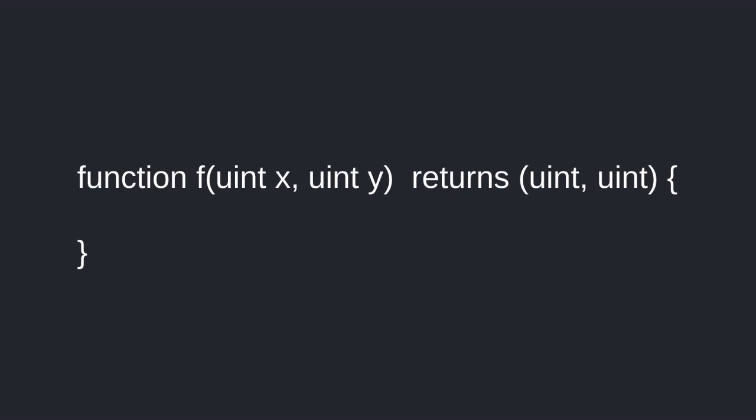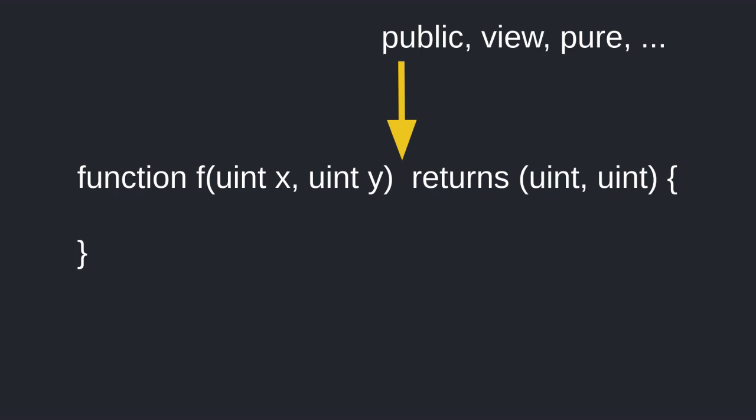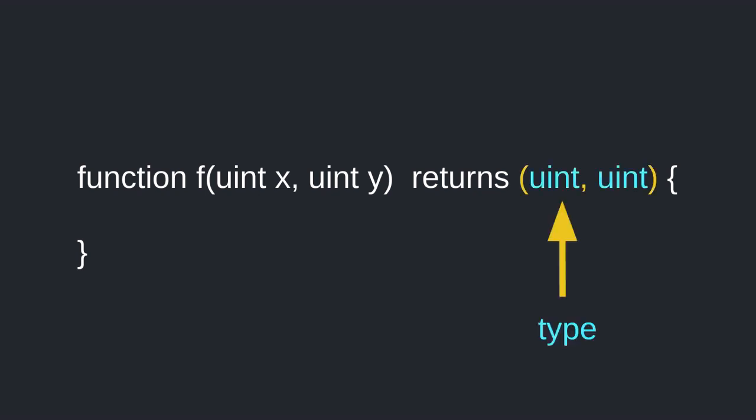The syntax for declaring a function in Solidity is straightforward. Function name, data type, and variable name for each input, other declarations like the keywords public and view or pure, and the type of outputs to return. And we'd be done with this video if Solidity functions were like other programming languages.